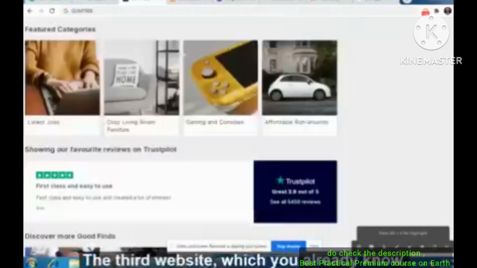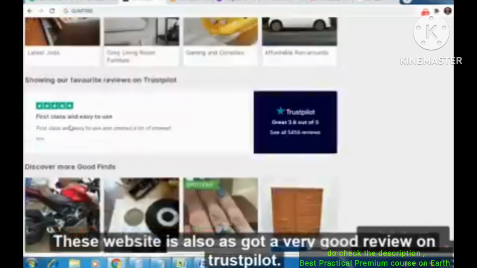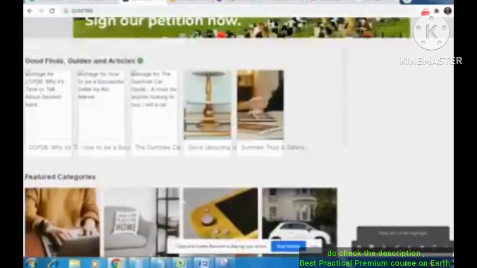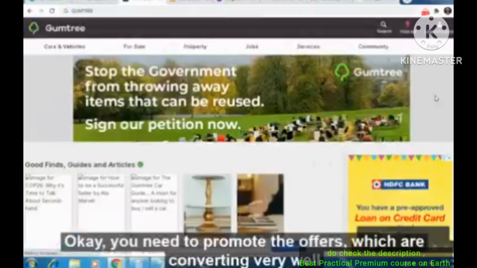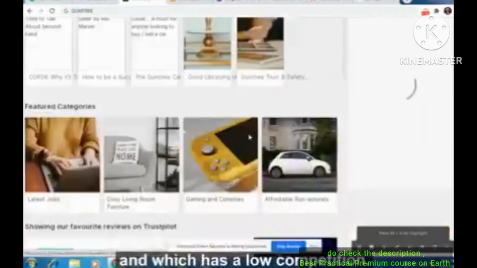The third website, which you already know, also has got a very good review on Trustpilot. People will show interest on this website and they would definitely click on the offers. You need to promote the offers which are converting very well and which have got low competition.